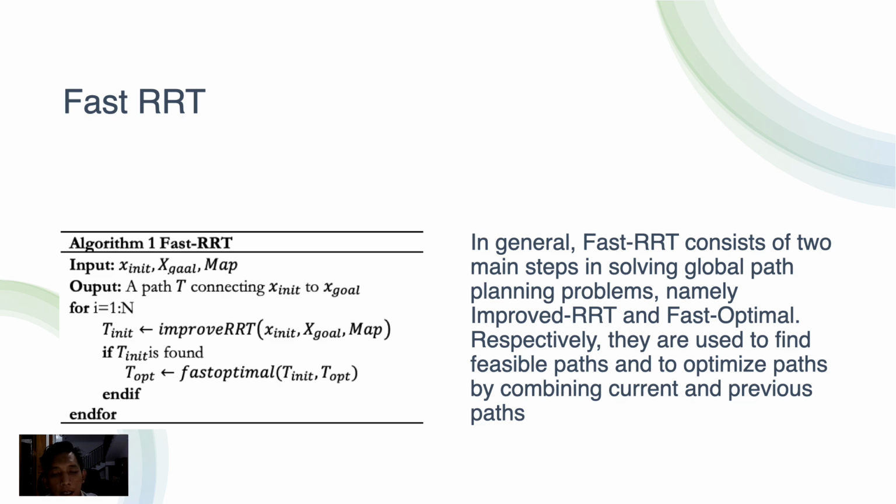Compared to RRT, Fast RRT uses improved RRT for finding the initial path, and instead of generating random sampling until the termination criteria are satisfied, Fast RRT conducts the fast optimal. It is conducted to optimize the initial path. Expanding the method of improved RRT, we will have two main strategies performed sequentially, which are fast sampling and fast expanding. They replace the conventional strategies of uniform sampling and the steer method respectively. But if we expand the fast optimal, we will have path fusion and path fine tuning.